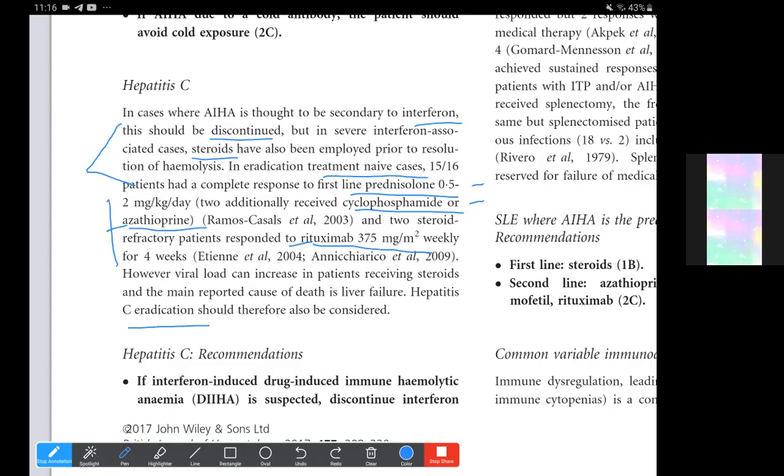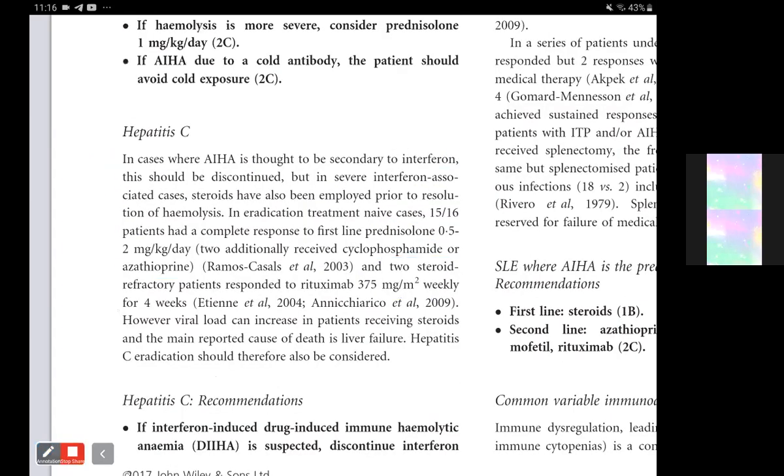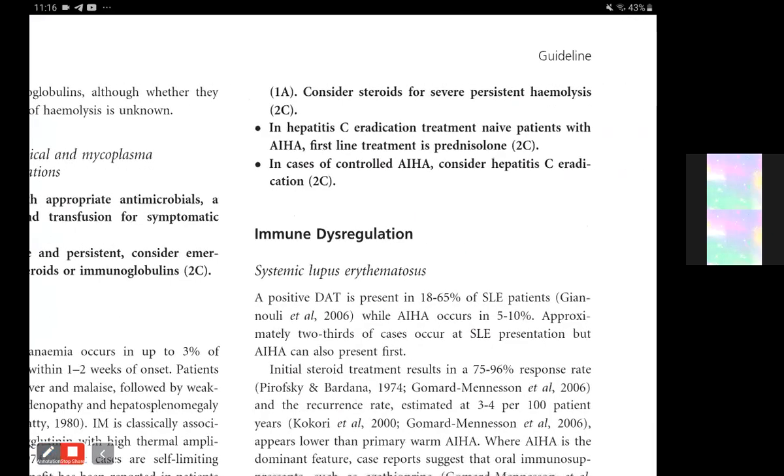If interferon-induced immune hemolytic anemia is suspected, that is, it is drug-induced, then we need to discontinue the interferon. If it is secondary, consider steroids for severe persistent hemolysis. If the patient is treatment naive, then we can give them first line prednisolone. And in cases of controlled autoimmune hemolytic anemia, whether with prednisolone or with added rituximab, azathioprine or other agents, once it is controlled, we need to go along with the hepatitis C eradication, because the viral load can increase because of the treatments with these immune suppressive agents.